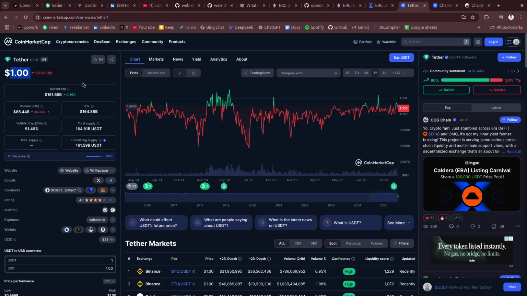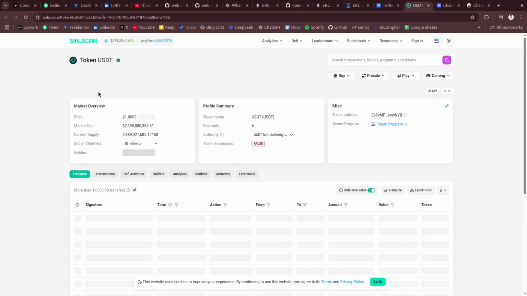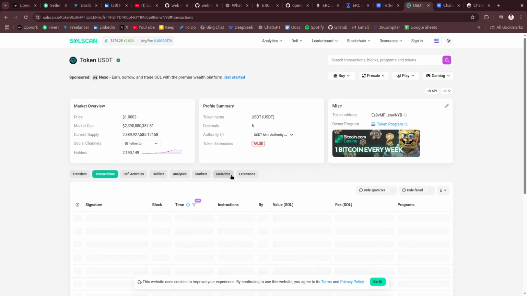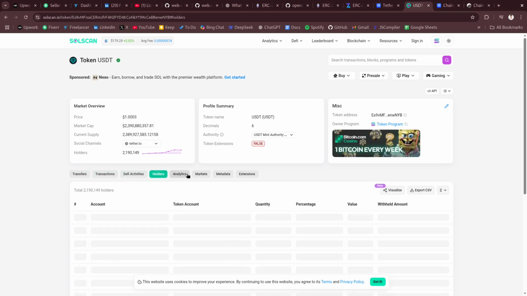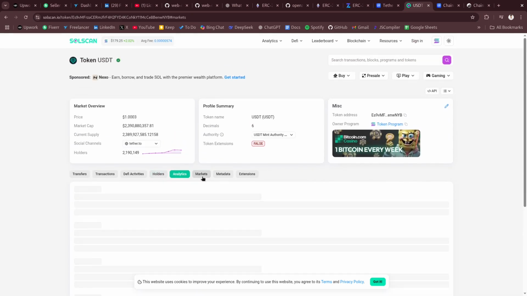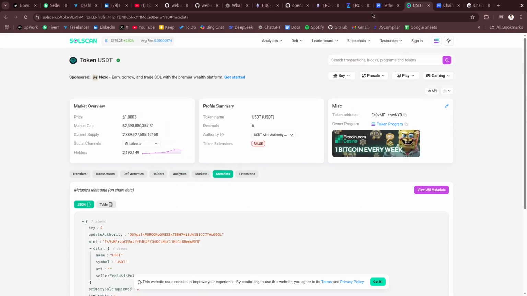It is not unique at all. And from here you can click on this Explorer. It will take us to Solscan. In here you can see the transactions and holders who are holding this, and analysis, market, metadata, etc.